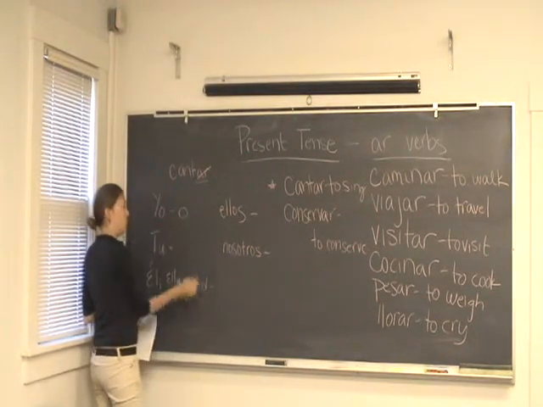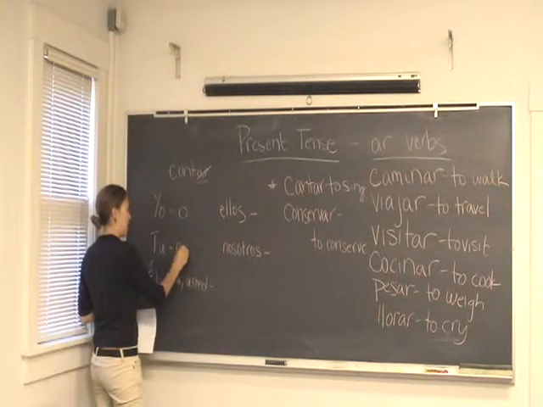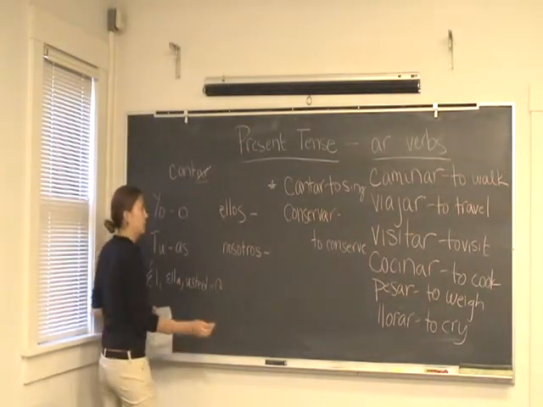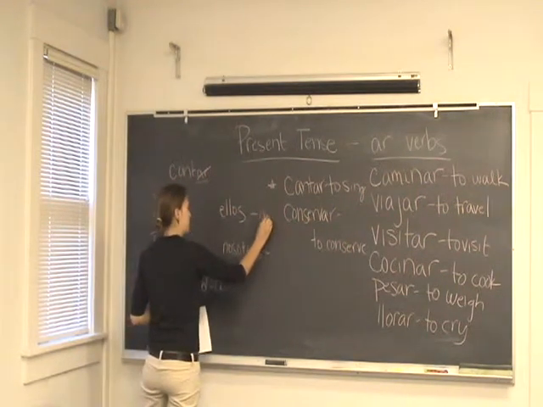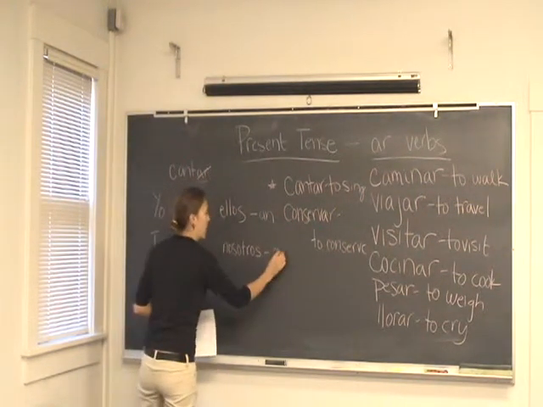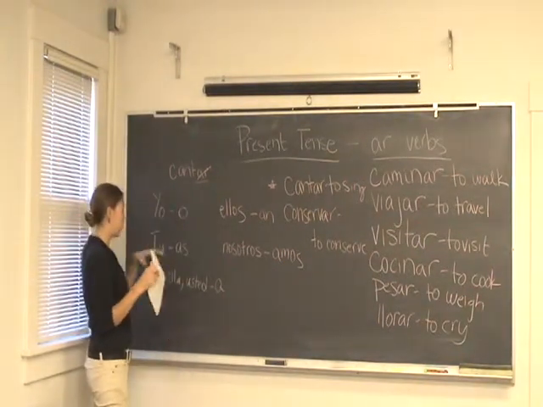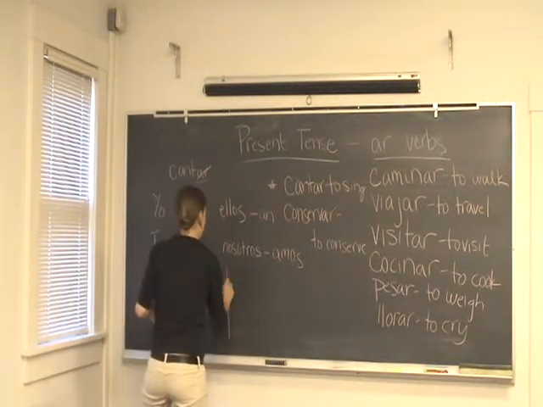Yo is just a simple O. Tú is A-S. Él, ella, and usted is just a simple A. And ellos is A-N. Nosotros, A-M-O-S. Okay, so for regular cantar, let's go ahead and conjugate this here.